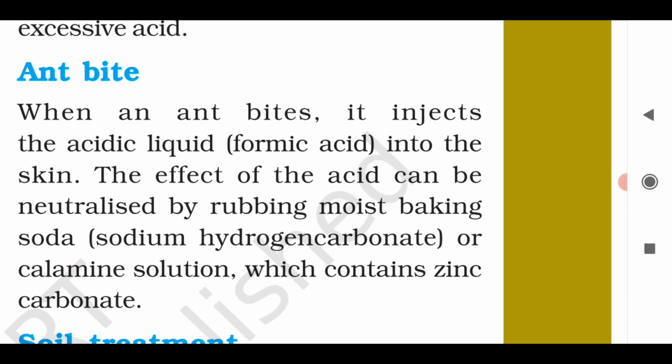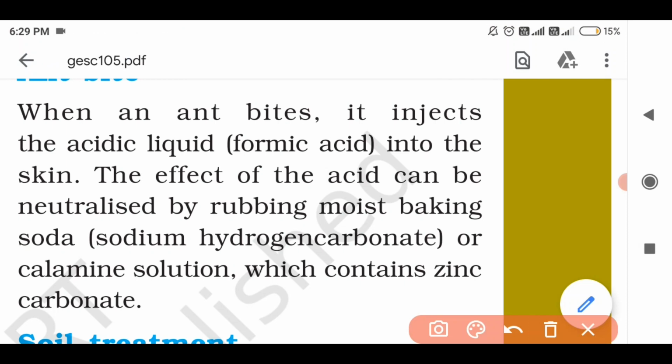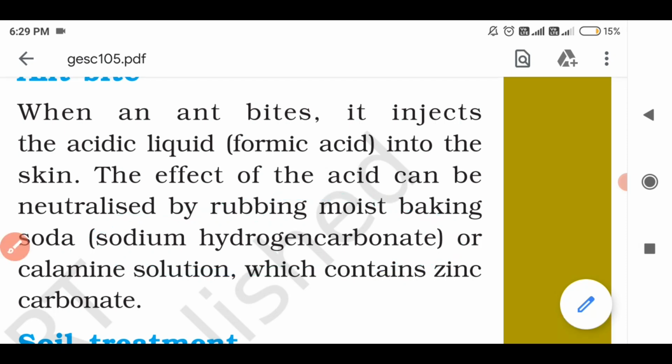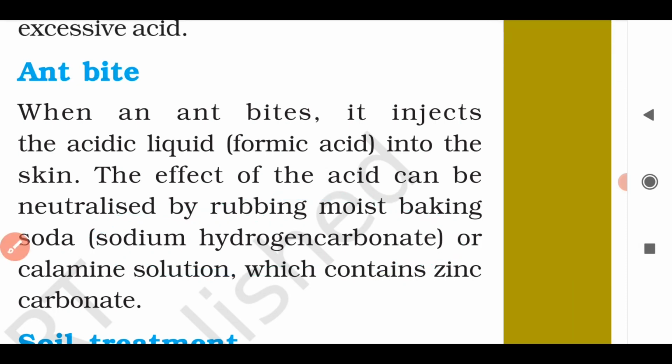So if an ant bites, then what to do? If an ant bites a person, then we have to rub a mild base like baking soda solution. This baking soda solution contains a base. What is the chemical name of that base? Sodium hydrogen carbonate. So this base can neutralize the acidic liquid injected by the ant, and then it can cancel its effect.